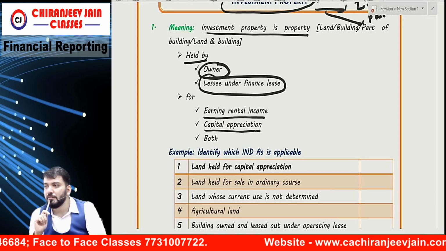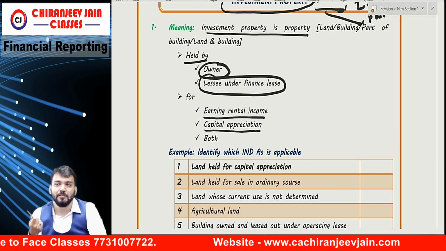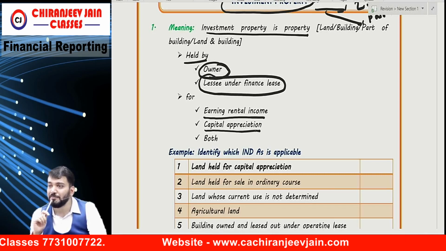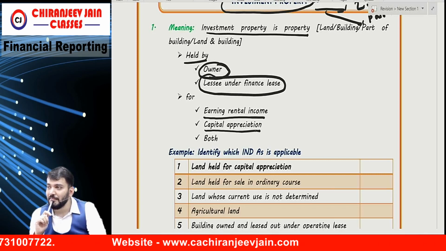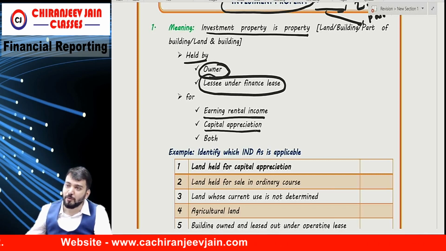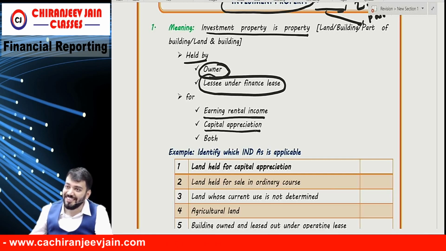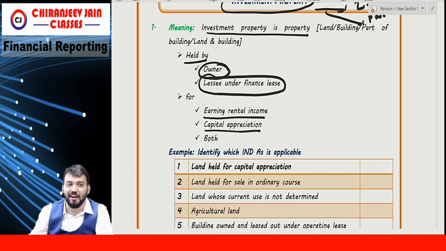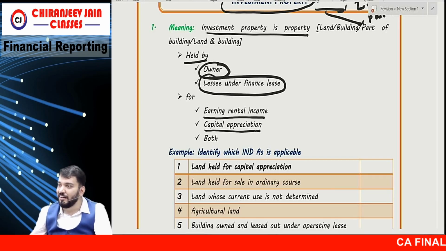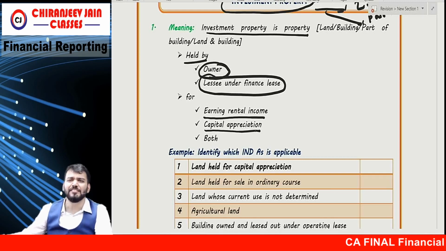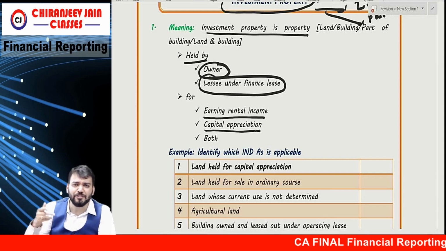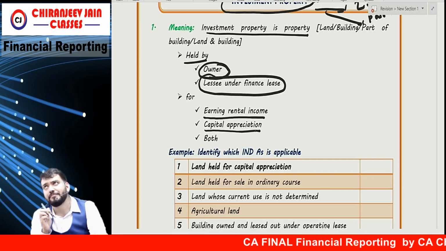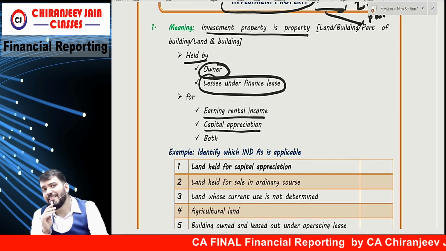Ind AS 16? I am not saying wife's jewelry. Gold that is kept and used for production, or for providing goods and services, or for rental to others. Gold you will give on rent. No, that has been purchased for capital appreciation only. Which Ind AS?